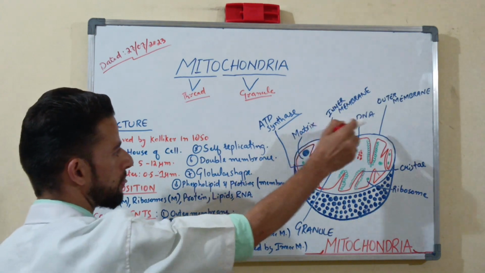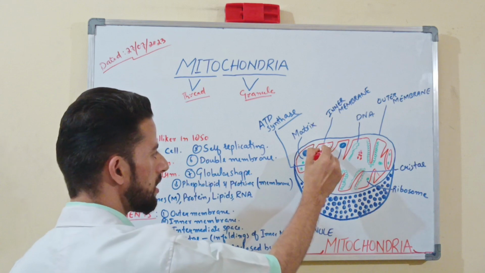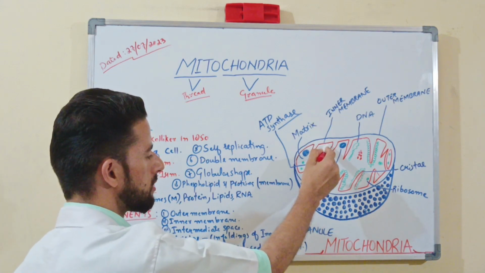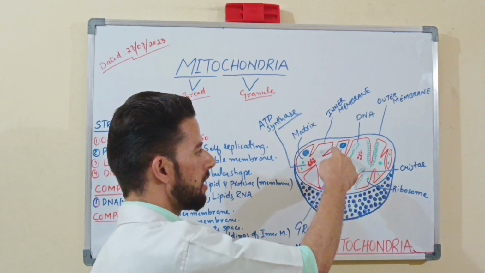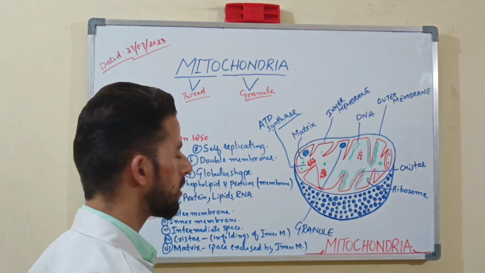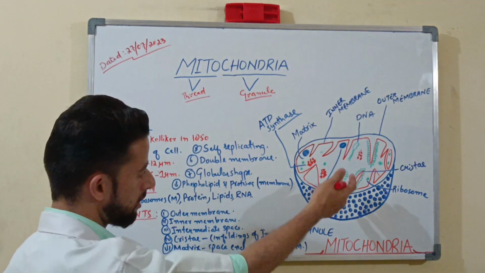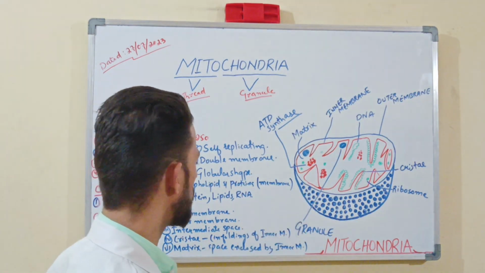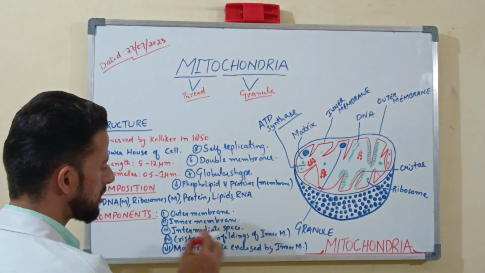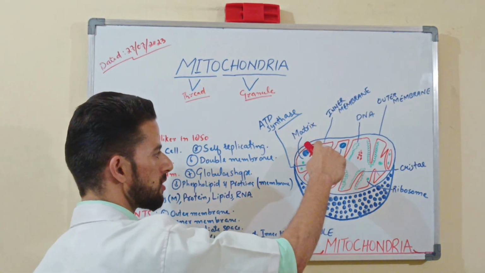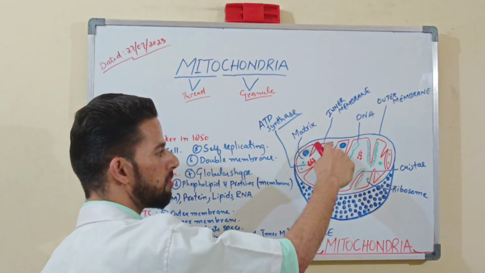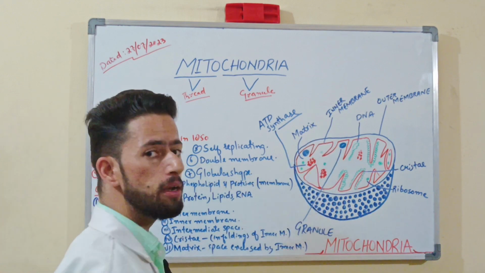And here you can see components. Outer membrane is this one. Outer membrane, then inner membrane, encapsulated. Understanding? ठीक है ना? जो convoluted होता है. ठीक है ना? आप लोग देख सकते हो. This is the convoluted internal membrane of the mitochondria. And next one is the intermediate space. Intermediate space means the space between the internal membrane and the outer membrane is known as intermediate space.